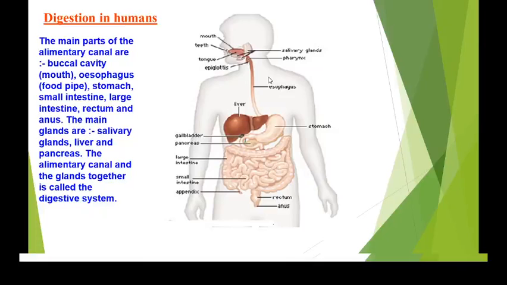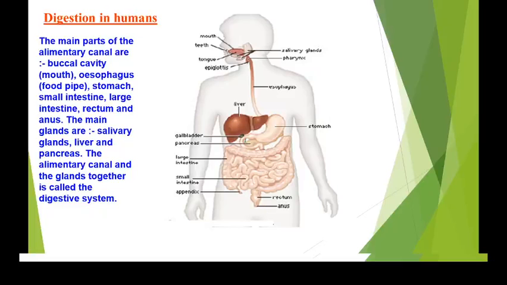So this canal is called as what? The alimentary canal, and it can be divided into compartments like the buccal cavity, which is also called as what? Mouth. And here is the esophagus, which is also called the food pipe. Then here is the stomach. See, here is the stomach. Then small intestine, large intestine, rectum, and finally anus.